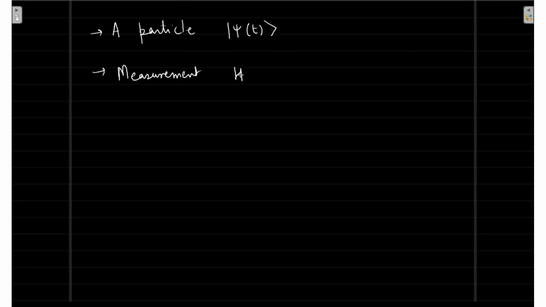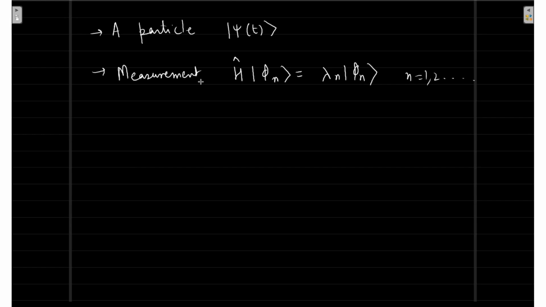It is represented by a Hermitian operator, and this Hermitian operator will have, let's say, certain eigenfunctions. So this is the eigenvalue equation. For the time being, we are just saying these are discrete ones.